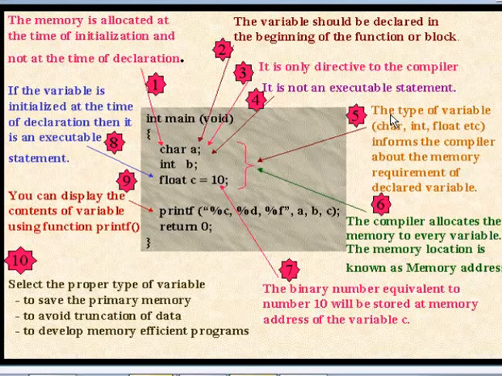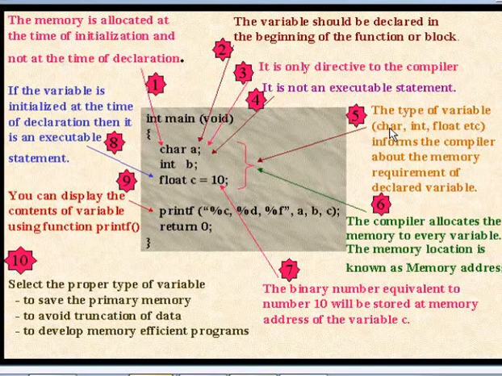These declarations inform the compiler about the memory requirement of the variable. So now, after declaring character A, the compiler will know that variable A will consume 1 byte in the memory. So the requirement is 1 byte. Okay, is it clear? Next point.